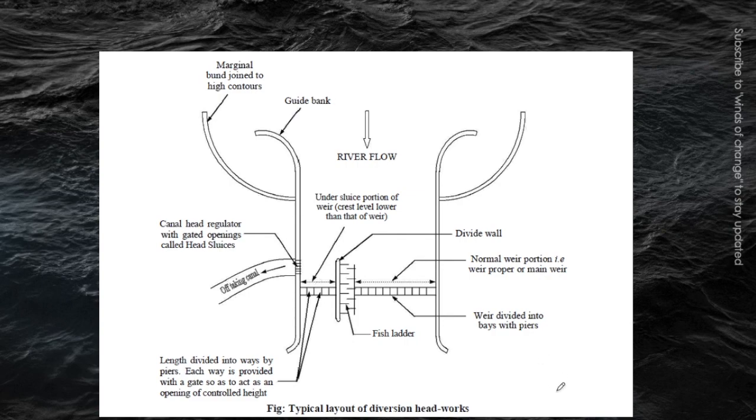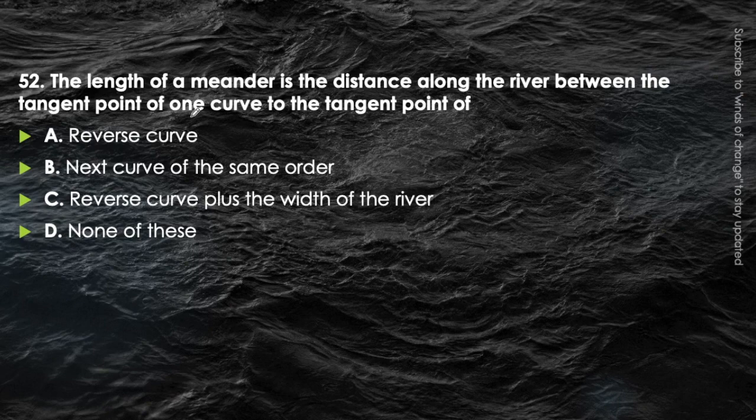Okay, so moving to the next question. The length of the meander is the distance along the river between the tangent point of one curve to the tangent point of reverse curve, next curve of same order, or reverse curve plus the width of the river, or none of these. Just think about it.